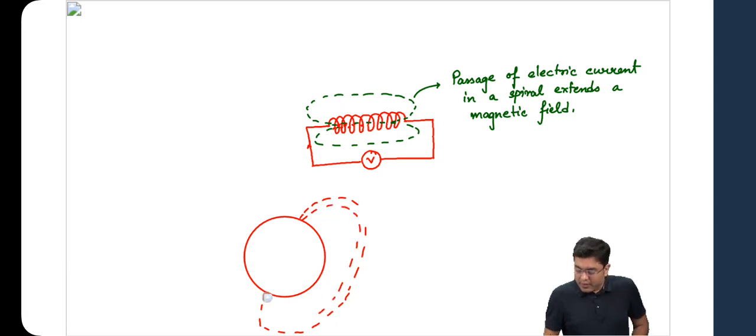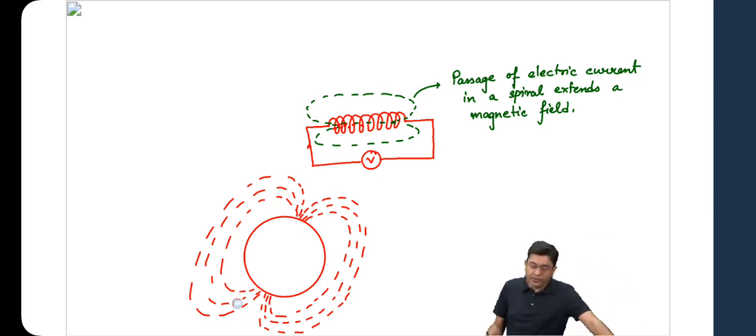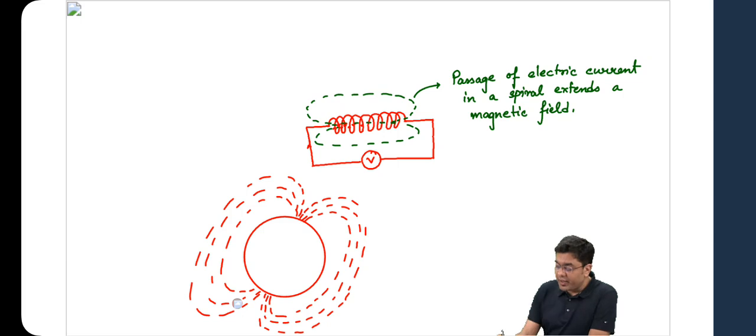Now, the properties of the sun, which you study in the portion of science and tech: the sun time and time again discharges a heavy amount of charged particles into the solar system in the form of solar winds and solar flares. The sun ends up discharging a very large amount of charged particles.